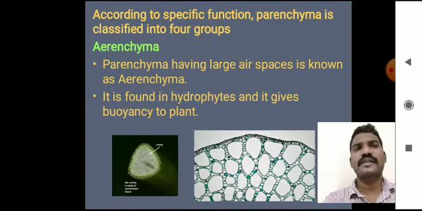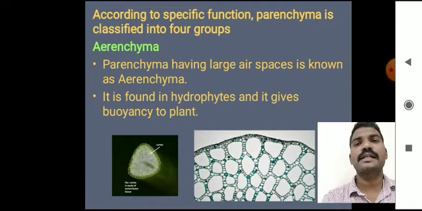According to their specific function, the parenchyma is classified into four groups. One is aerenchyma. In aquatic plants, the aerenchyma is common. Some cells of parenchyma have large air spaces. They are filled with air because some of the aquatic plants are free floating. So the aerenchyma gives buoyancy to the plant, that is, a floating potency.